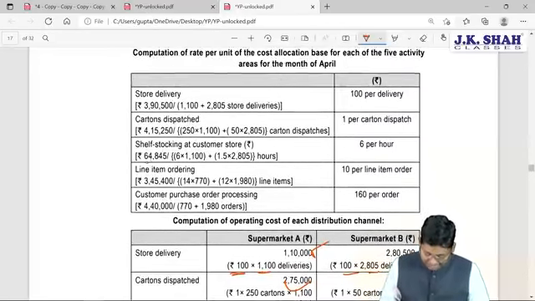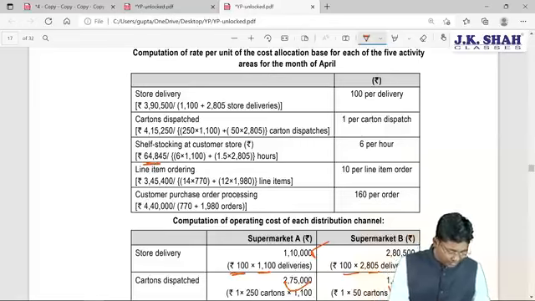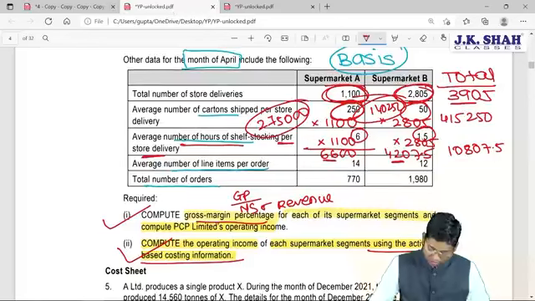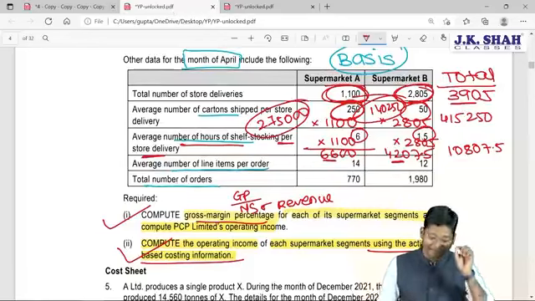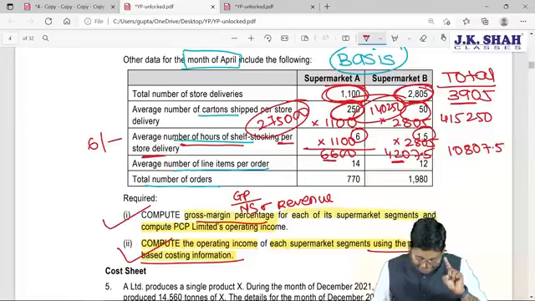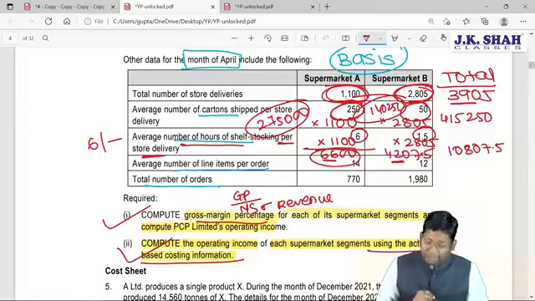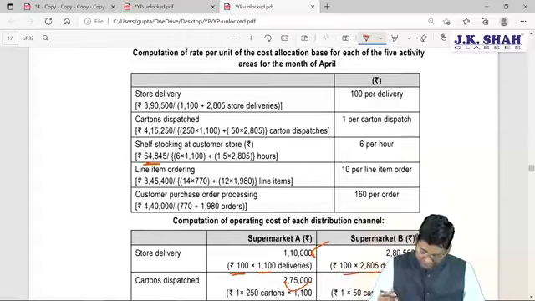Now total 64,845. You can check, 64,845 is the total cost. When you divide this total cost by 10807.5, you will get a 6 rupees rate. Correct? 6 rupees is the hourly rate. Correct? 6 rupees into 6,600. Kindly calculate on the calculator, 6 rupees into 6,600.